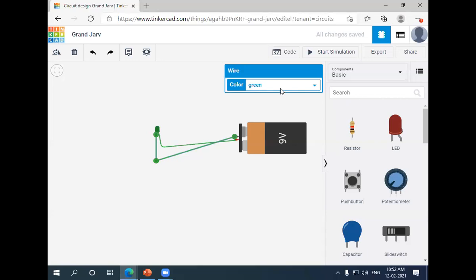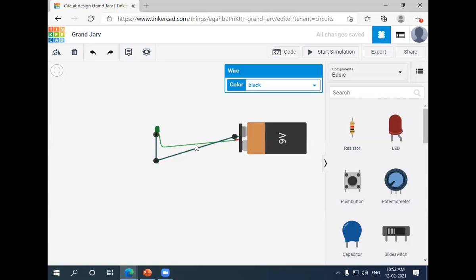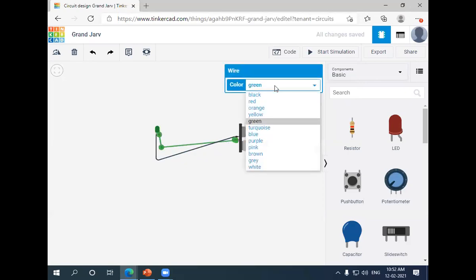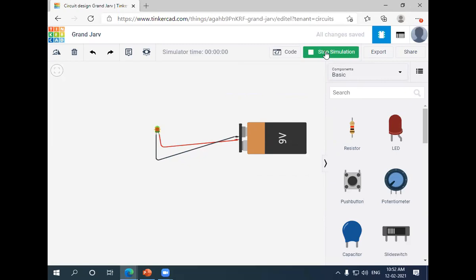Suppose I wish to change the wire colors. For the negative, I wish to give black, and for the positive, I'm selecting and changing the color to red. So I'm giving start simulation. You can see there is one notification.